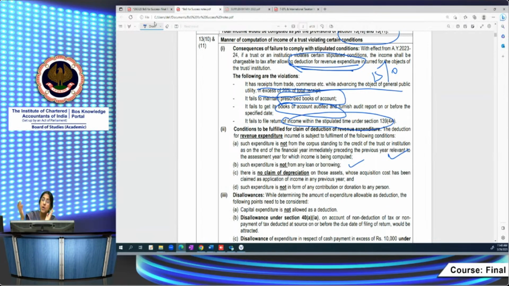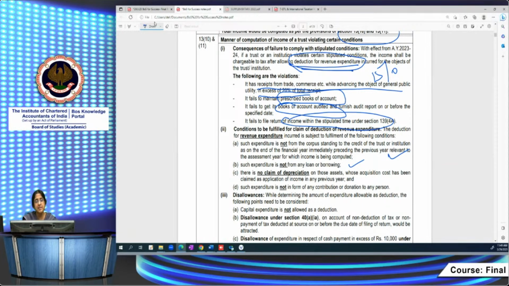Once I invested in a post office saving, I get the exemption under 11(1)(d), but thereafter, if I withdraw some amount from that and then I apply it for charitable purposes, that will not be treated as application, because already it is exempt. In the first instance itself, the corpus donation is exempt. So any amount which I withdraw and use for my charitable purposes, you cannot claim as application. Subsequently, if you replenish it, then at that point of time, you can claim it as application.